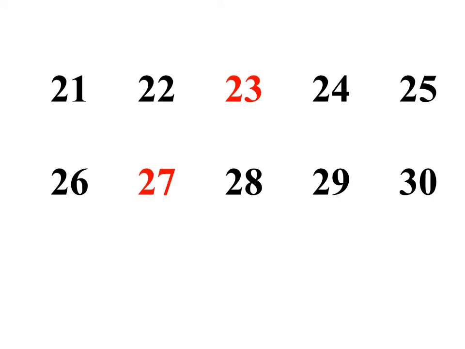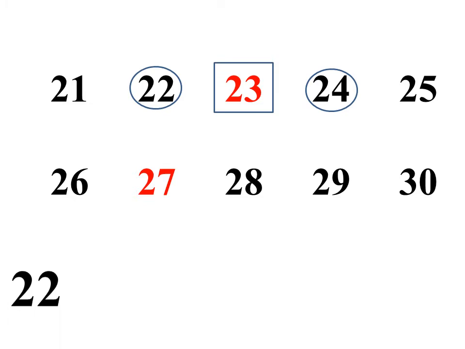Now I have numbers from 21 to 30. Again I choose two numbers. मैंने फिर से दो numbers choose करे and the numbers are 22 and 24. And what comes in between 22 and 24? Yes, very good. It is number 23. 23 comes in between number 22 and 24.